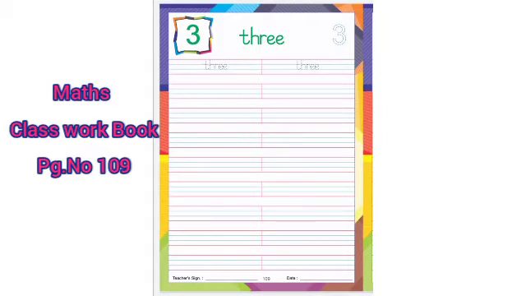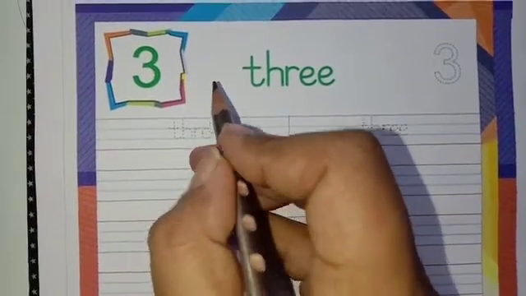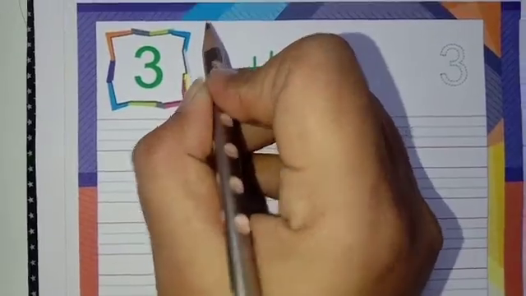3. Children, now we will write number name 3 in our classwork book. Children, today we will write number name 3 on page number 109. Children, first we will write today's date.